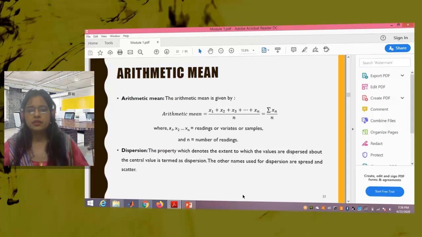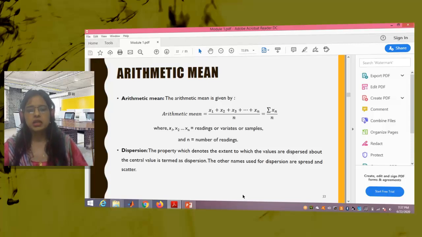Initially, I started with a description of the syllabus. Then in the next video, I started with the basics of measurements and instrumentation. And in the last video, I discussed the different types of errors present in instruments, what the causes are, and what may be the remedies for those errors. That has been discussed, and I have also told that statistical analysis also plays a major role in